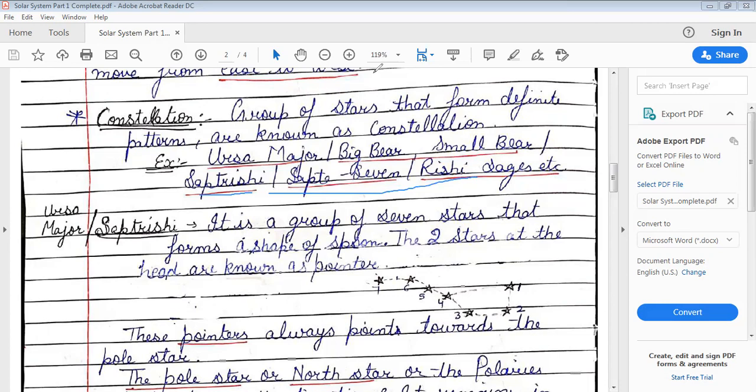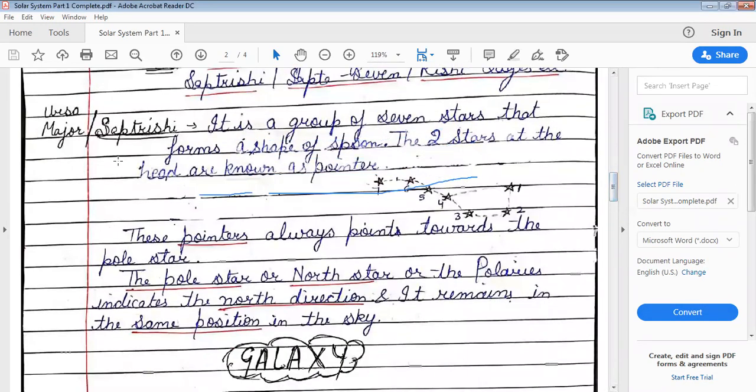Fine. Another thing about Saptarishi is that, as you can see here, it is a group of 7 stars that form the shape of a spoon, and the 2 stars at the head are known as pointers. You can see these 2 pointers. I have given the names 1 and 2 to these stars, and these 1 and 2 stars are called pointers.